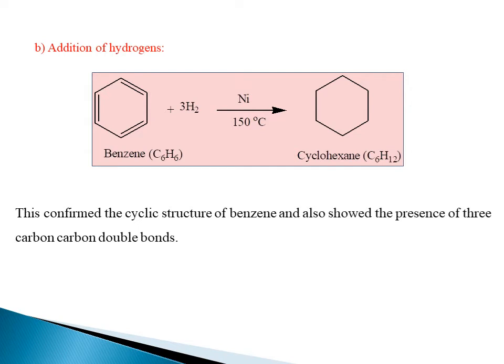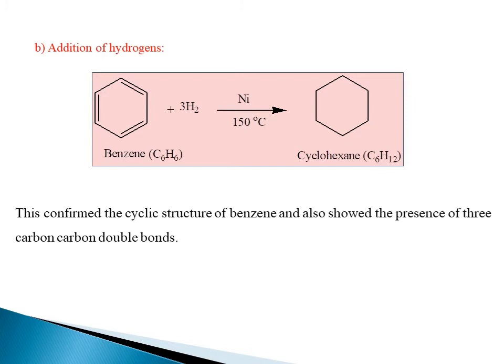The next one is addition of hydrogen. Take the benzene and treat it with hydrogen, subjected to reduction in the presence of nickel at a higher temperature like 150 degrees centigrade, with pressure. It gives cyclohexane. All these 3 double bonds of the unsaturated benzene are saturated by adding hydrogens and give cyclohexane. The formation of cyclohexane indicates that the benzene is cyclic in nature. That is the first statement.